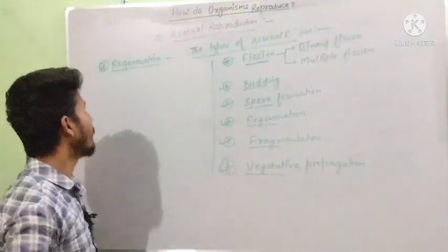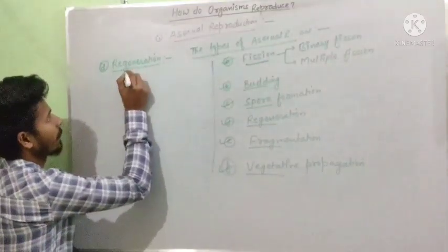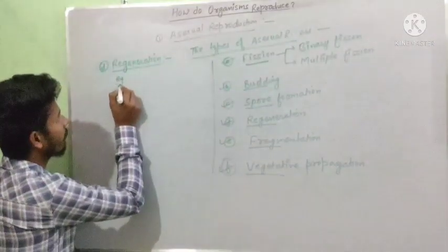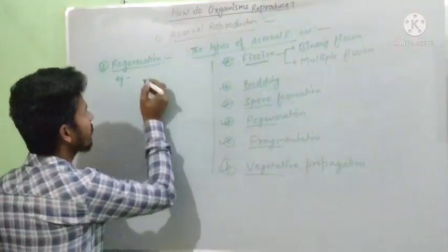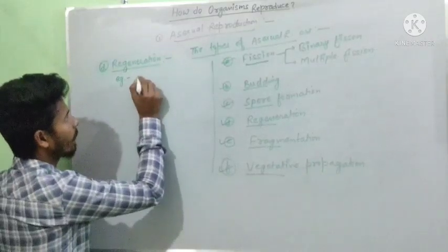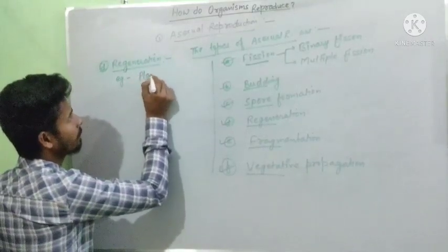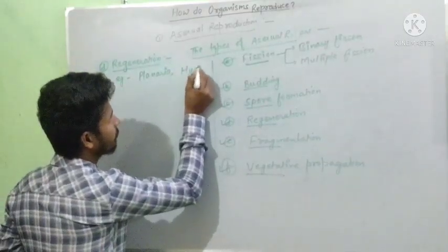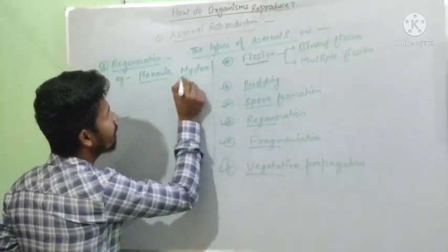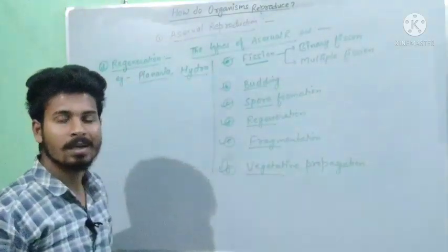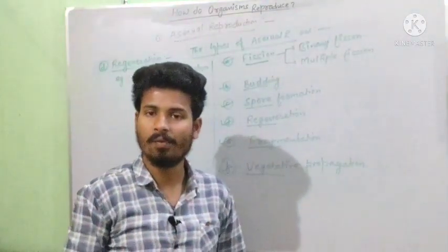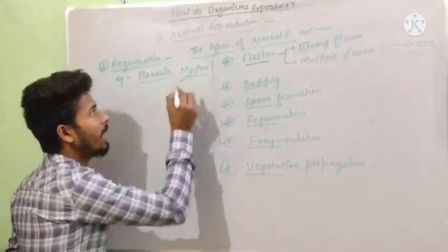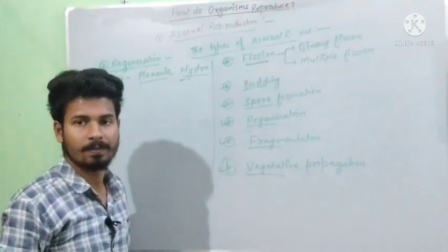Now the fourth one is regeneration. Regeneration is generally shown by planaria and hydra. And if we define regeneration as true regeneration and false regeneration, as we had studied earlier, hydra shows the budding method.